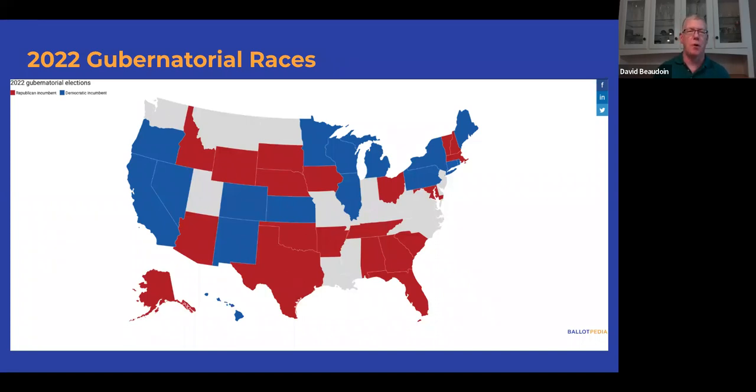So these are really high profile offices. They have a lot of effect on policy. And we have 4 of these elections on our top 15 list. 3 of those are currently held by Democratic governors, and 1 is currently held by a Republican.